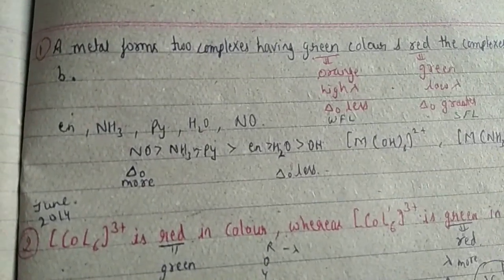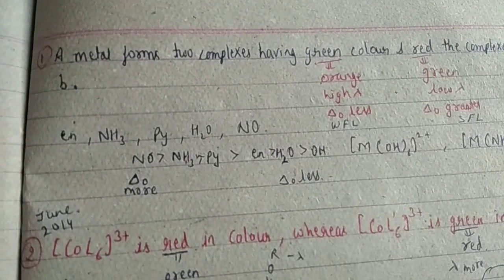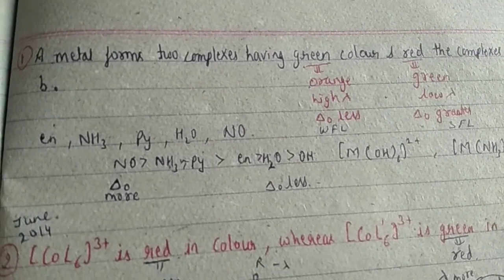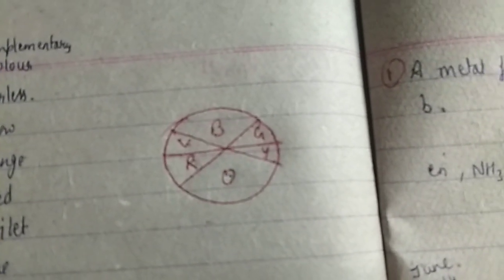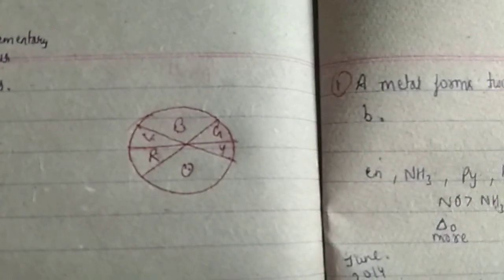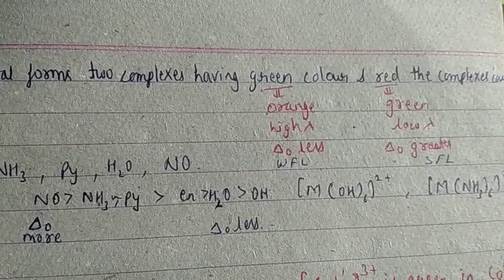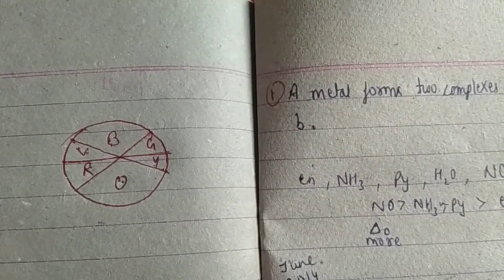Now you are observing the complementary color. First of all, you have to know which color has been absorbed. Green color means the absorption of red has taken place, right? And red color means the green color has been absorbed.